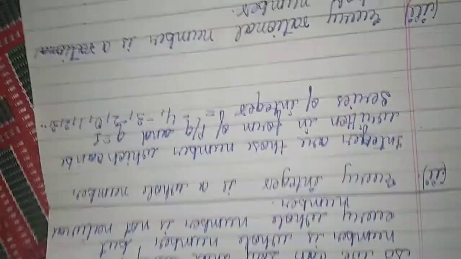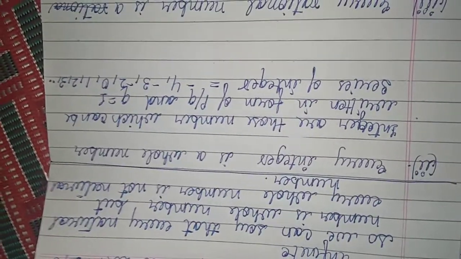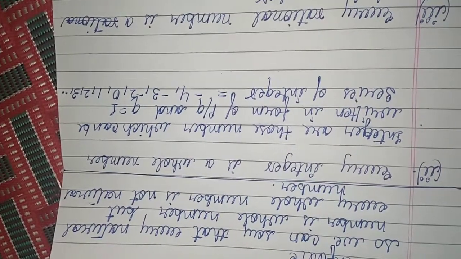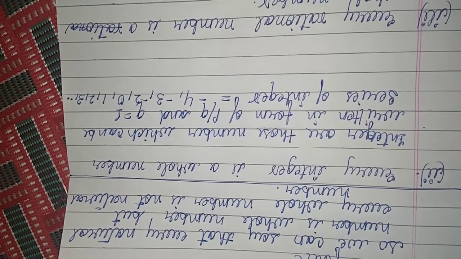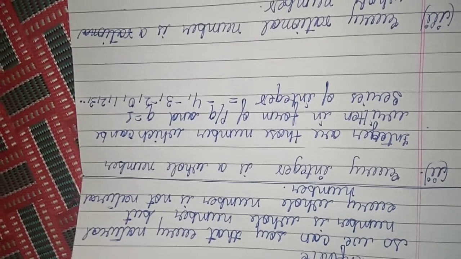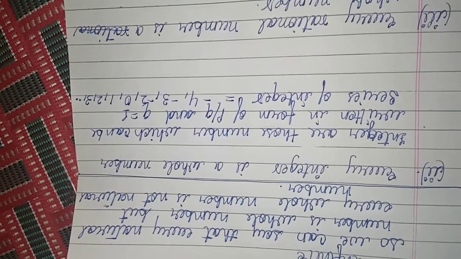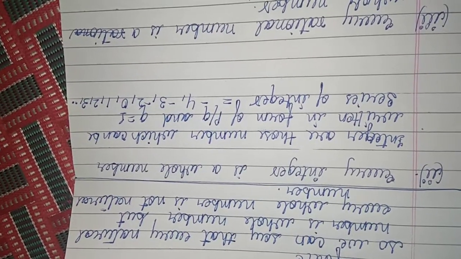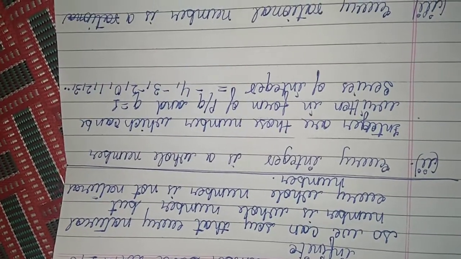Okay? And I told you in the previous question that whole numbers start from 0 to infinity. So we conclude that the whole number series lies in the series of integers. But remember, here every integer does not appear in whole numbers, but every whole number appears in integers. So remember this on solving this question. I hope you guys understand this question.